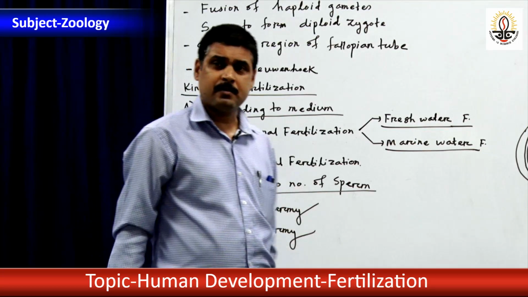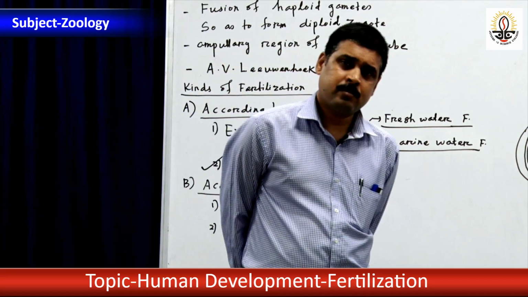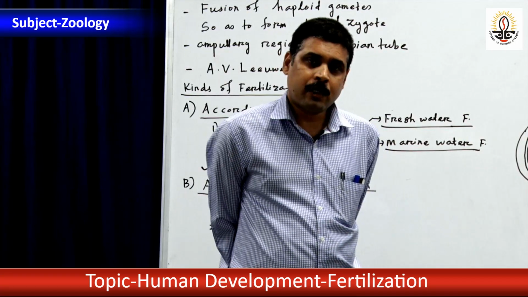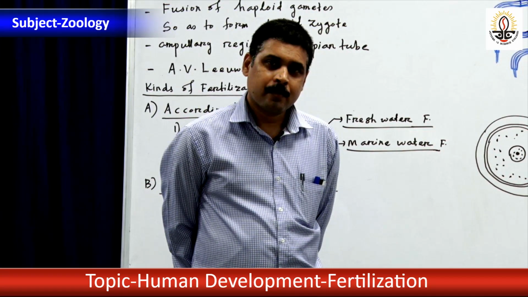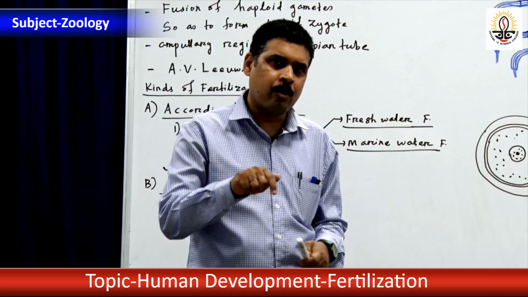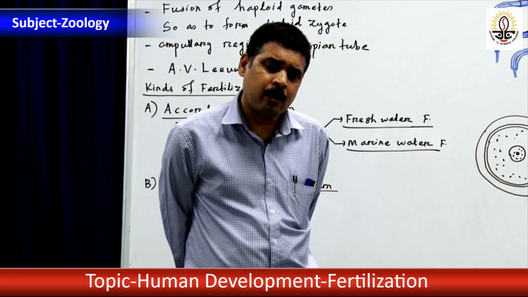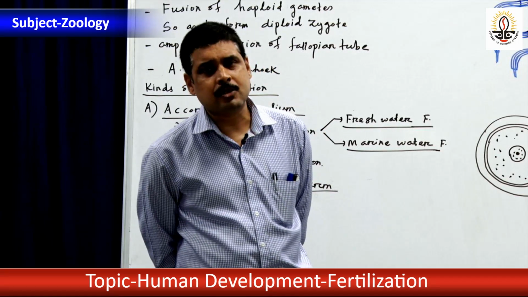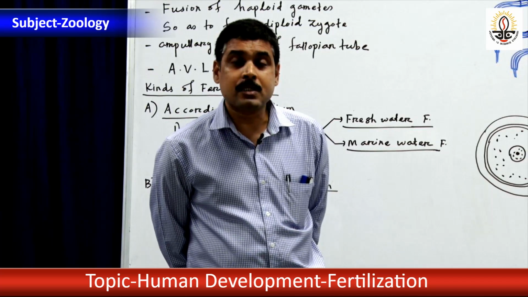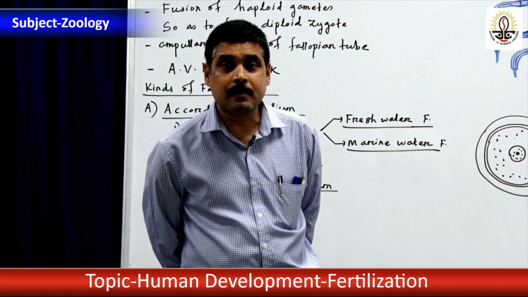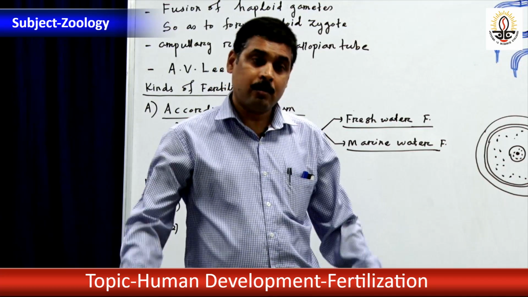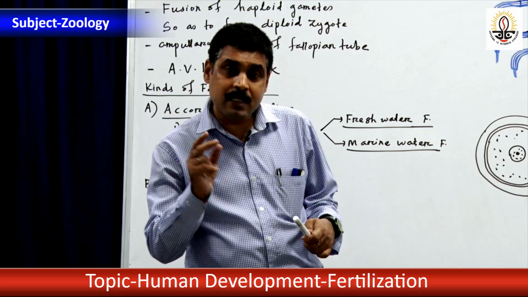Then what is polyspermy? Yes, Shubham, can you answer polyspermy? Chetanshu, tell me what is polyspermy? Many sperm, you might be thinking many sperm fertilizes one ovum. If many sperm fertilizes one ovum, then the set of the chromosome may increase. Suppose, for example, 2 sperm fertilizes one ovum, then n plus n plus n, 3n chromosome will be there. How is it possible? It is not possible. All human beings have 2n set of chromosome.